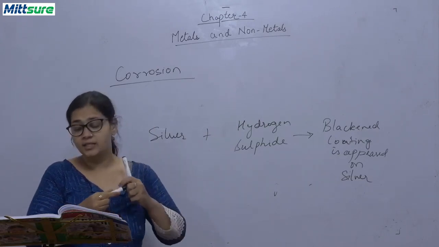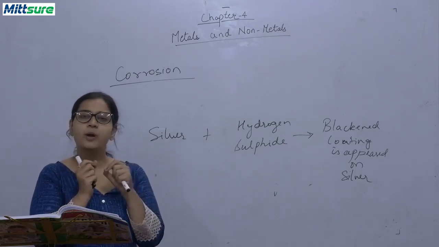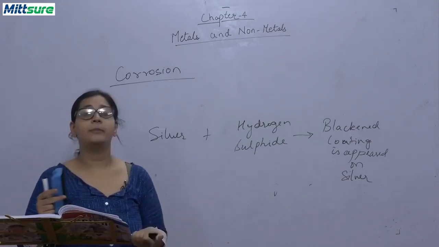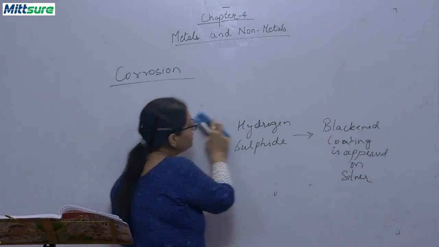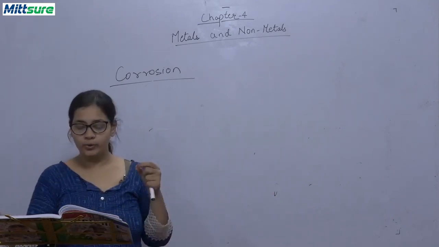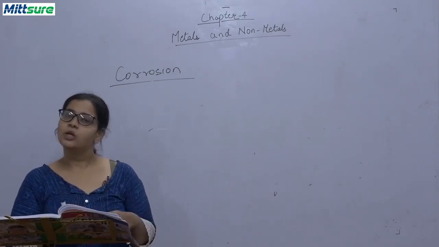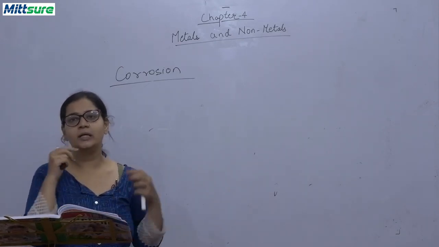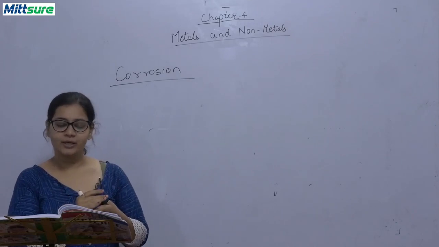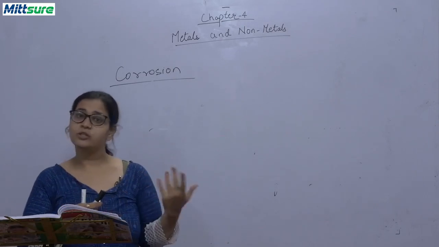Now, copper gets a greenish bluish coating, this greenish brownish coating of copper carbonate as a result of copper combining with carbon dioxide. Whenever copper reacts with carbon dioxide, children, it will form a greenish brownish coating. In the copper utensils in your homes, you will see a greenish colored layer forming. So that's how the reaction takes place and it's only on the surface. It generally occurs in the presence of moisture in the air. So this is corrosion.